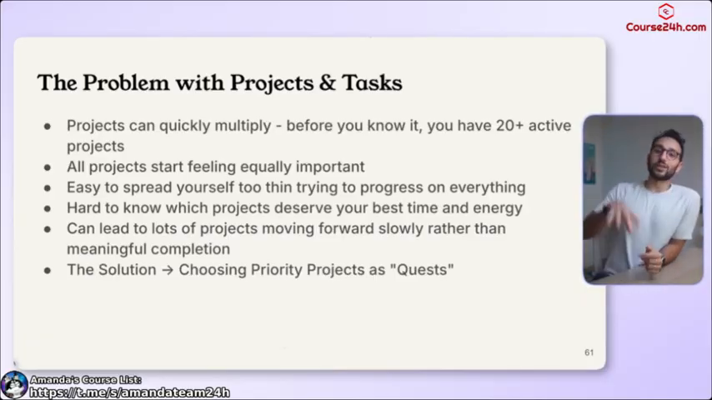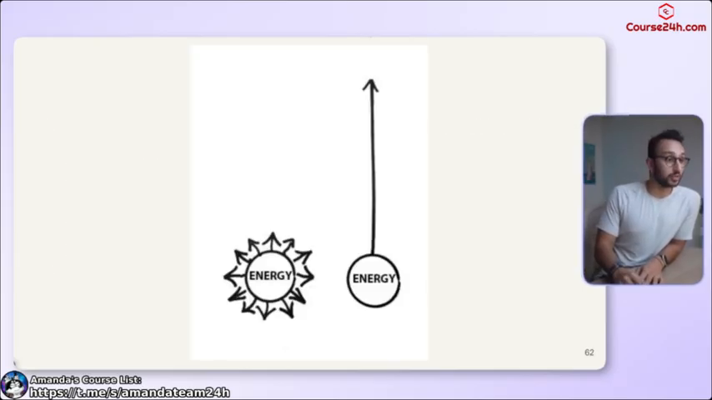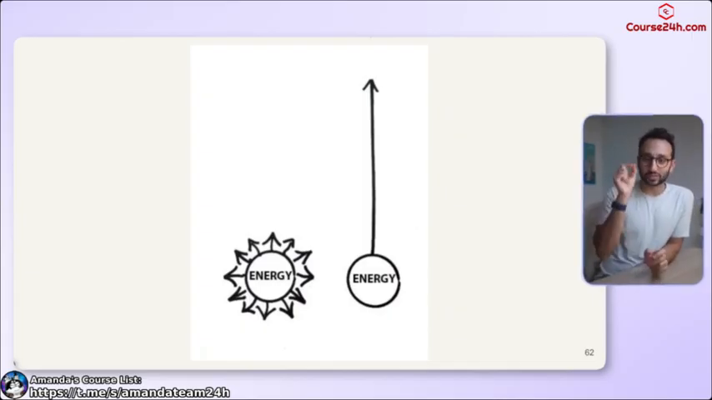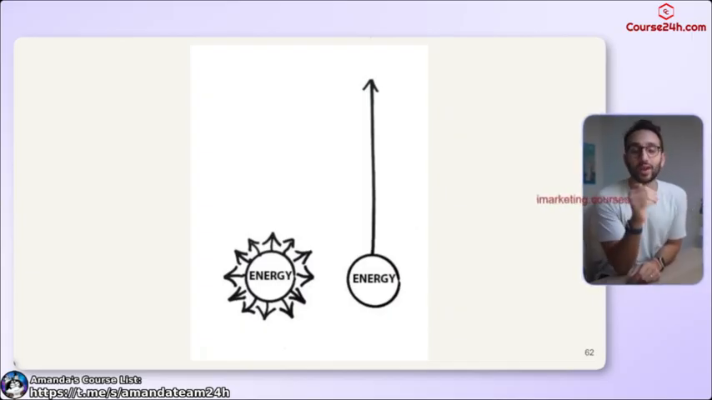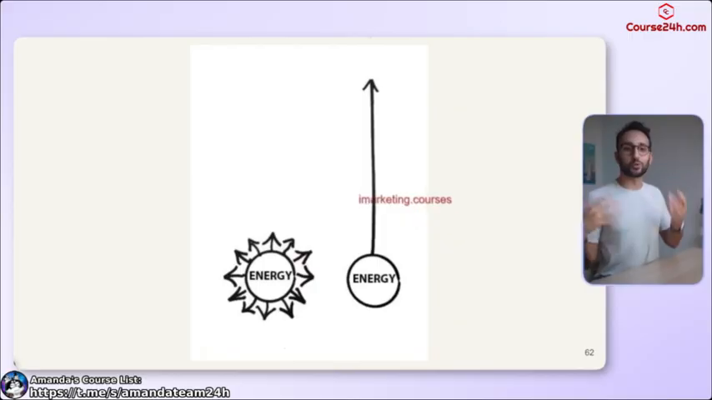And so that is where we come to the idea of quests, by choosing certain priority projects as quests. And this is a diagram from Essentialism. By having like 20 different projects, you've got your energy scattered in all these different directions. But by picking one thing and focusing on just that one thing, you can make way more progress in one area compared to the fake feeling of progress that you get by making progress across multiple fronts. I know all of us here are multi-passionate people.